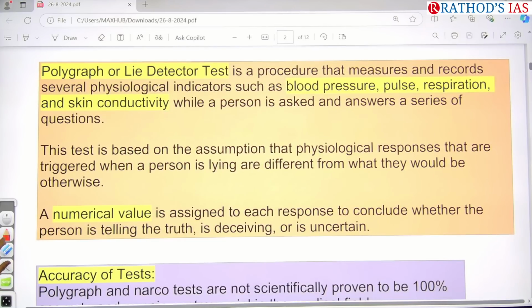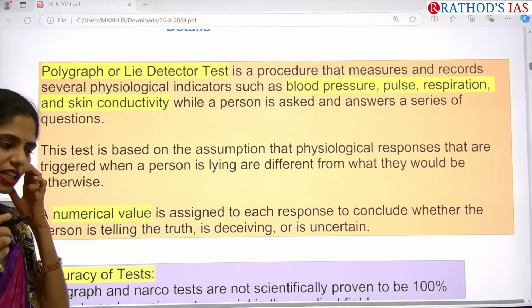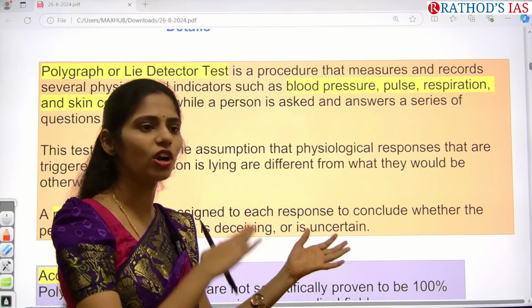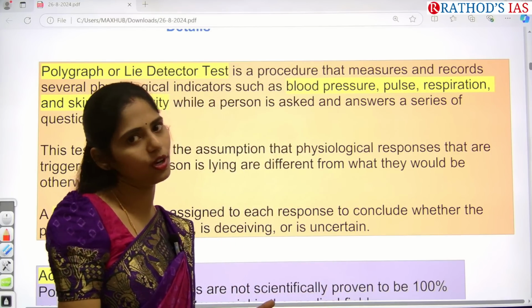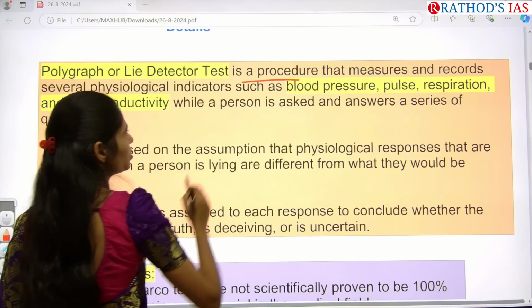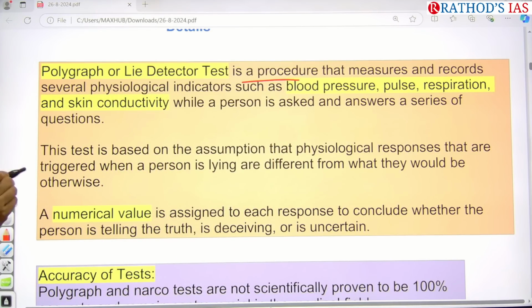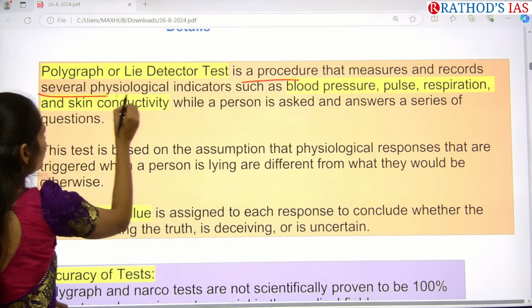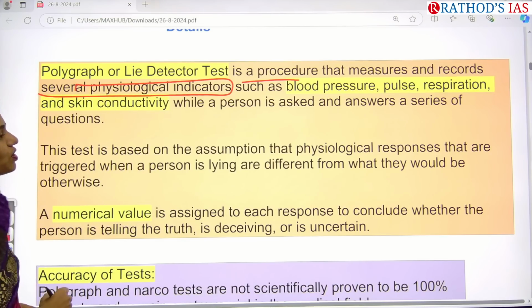It is also called the lie detector test. If you get a question regarding the lie detector test, you should not be confused. It is another name for the polygraph test itself. This is a procedure in which we measure and record several physiological indicators. Which are those indicators?